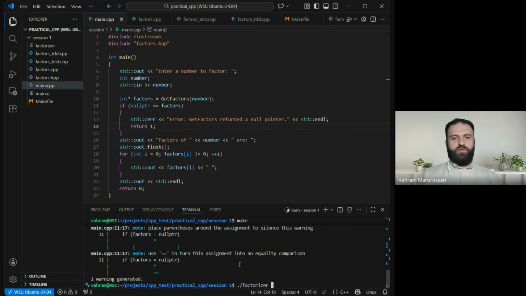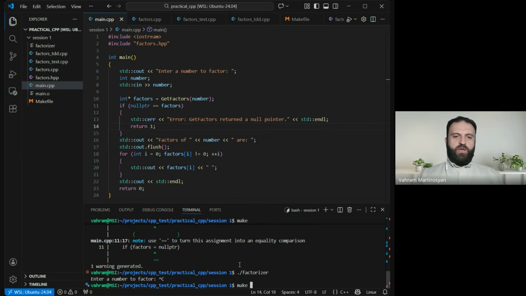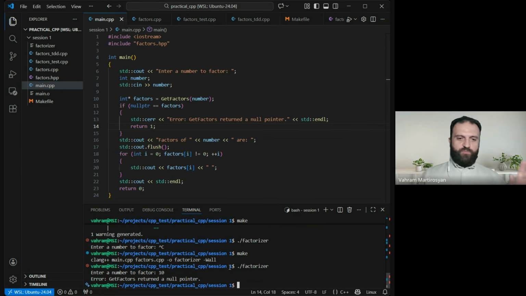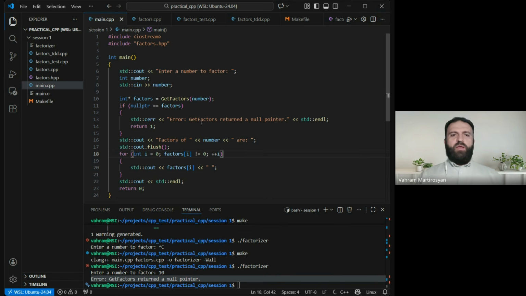Now, if we compile and run, we will probably see a proper message saying that, well, it returned a null pointer. So we just don't see any segmentation faults and stuff like that. We are happy. And now a rule of thumb.